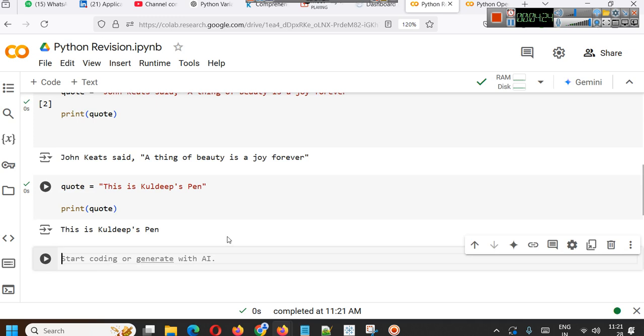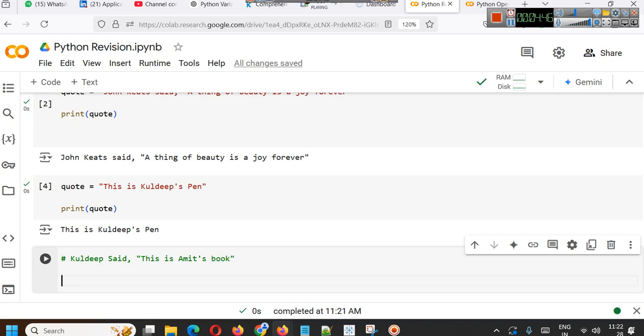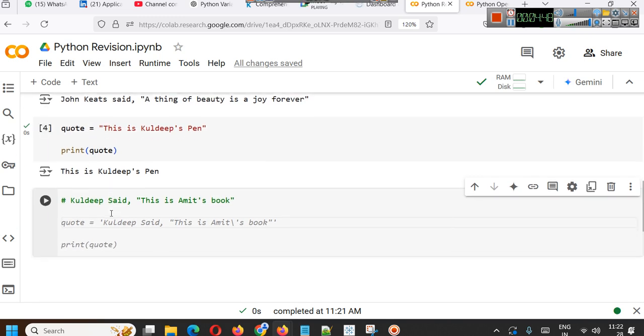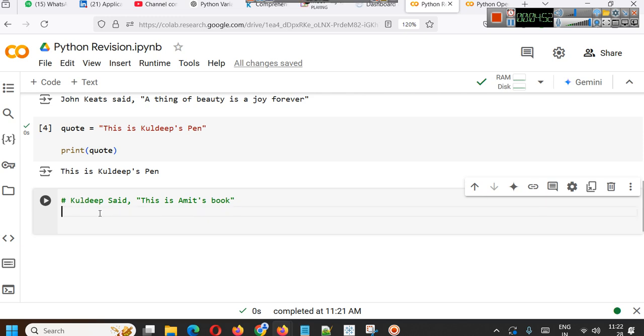Now suppose there is another statement: Kuldeep said, "this is Amit's book." This can also be a statement, right?